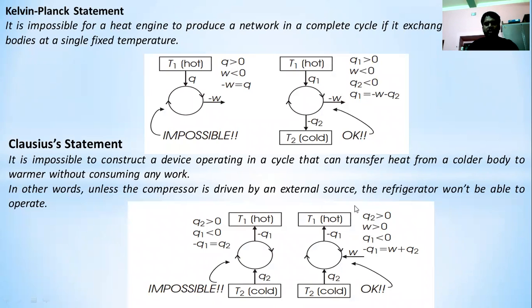Again, in this picture, we can see it clearly. T1 hot, T2 cold. So without having any work, it is impossible to transfer heat from T2 to T1, and T1 to T2, that is possible. Okay, so these are the two statements, and I think the statements should be remembered very carefully, because a statement is a statement, so you should not introduce your own words here.